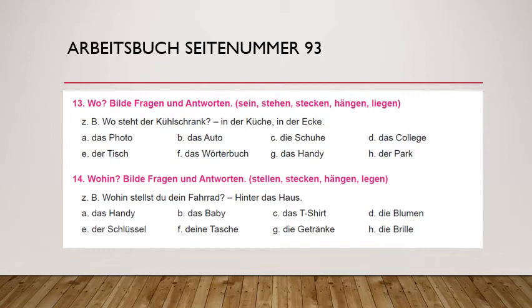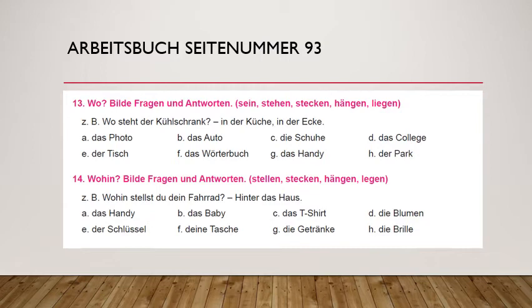Wo? Bilder, Fragen und Antworten: sein, stehen, stecken, hängen und liegen. You have to use the correct verb. That is the most important thing. And wo is the question, that means the answer should be in dative. For example, wo steht der Kühlschrank? Now Kühlschrank is vertical. That's why steht is used. You can give any answer. In der Küche, in der Ecke. Fine. But the answer should be in dative and the correct Wechsel preposition must be used.